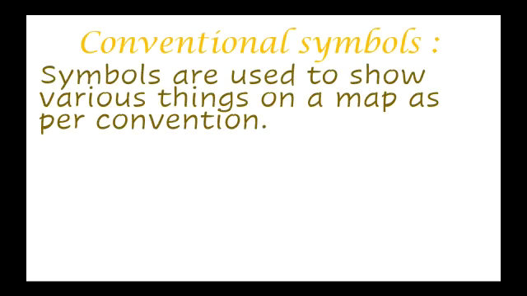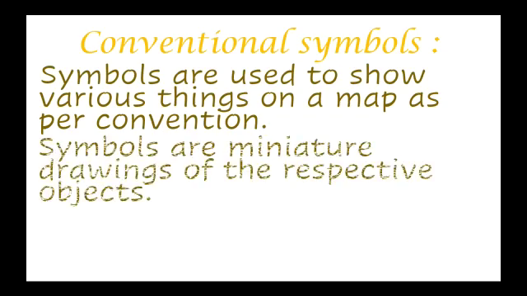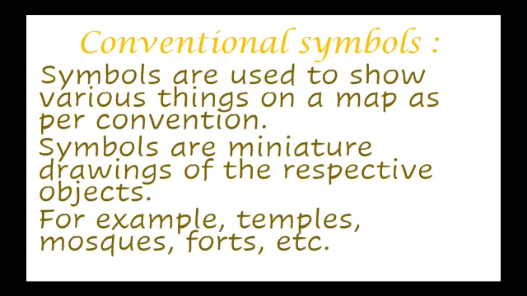Now, moving on to conventional symbols. Symbols are used to show various things on a map as per convention. Symbols are miniature drawings for the respective objects. Objects are made smaller in size, that is, miniature drawings are made for the respective objects. Example: temples, mosques, forts. So a miniature drawing is made on the maps to understand them, and they are called symbols.